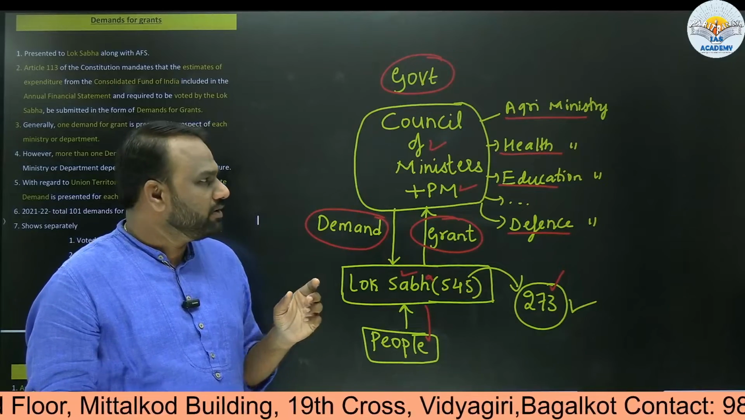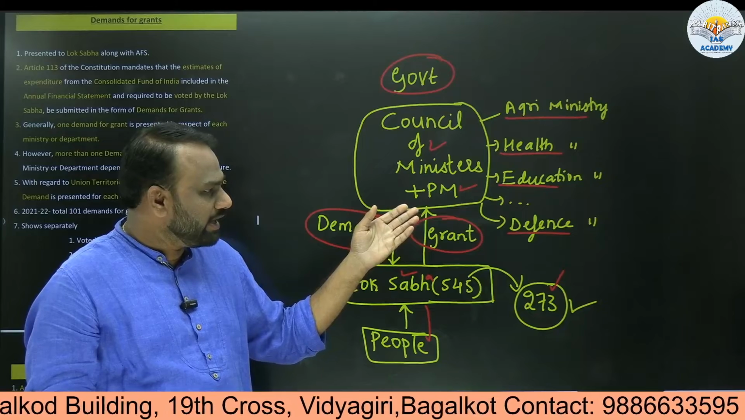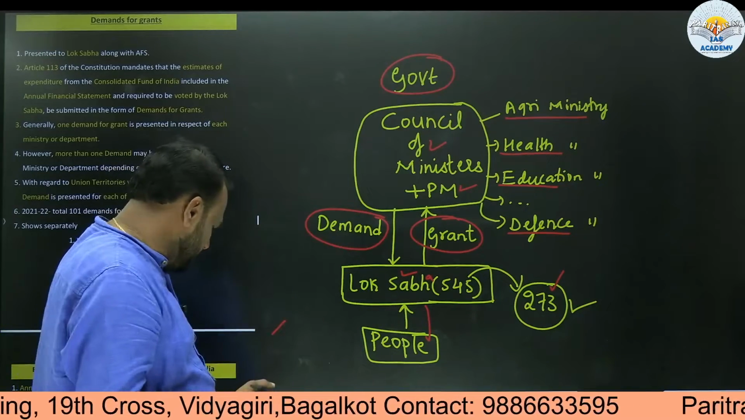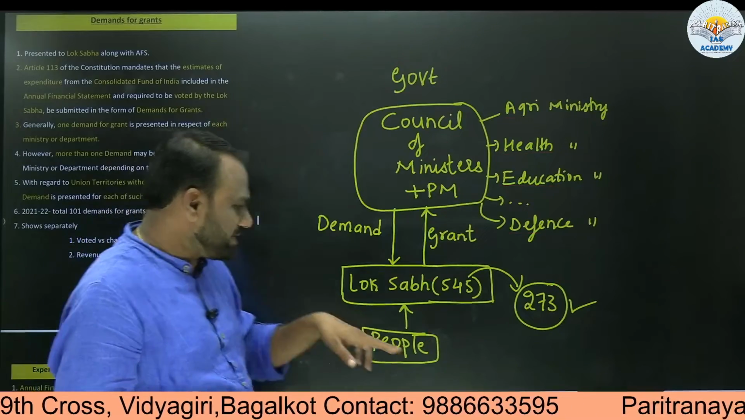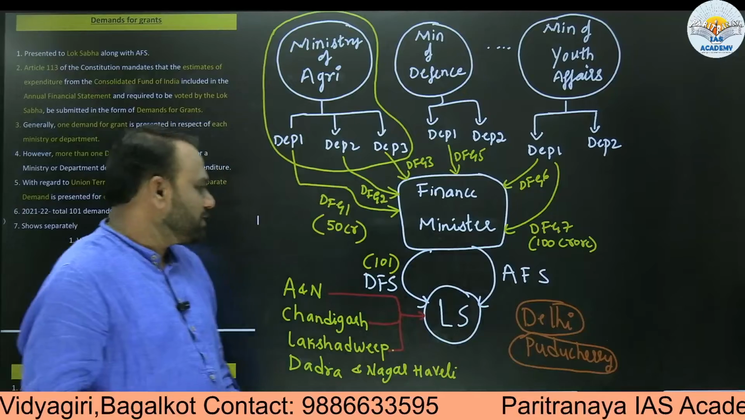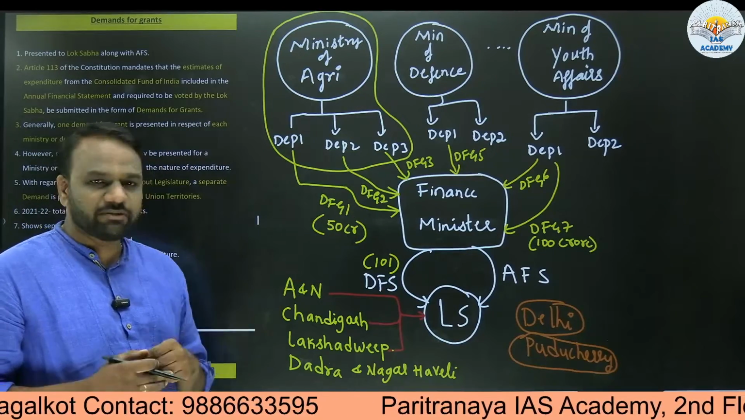Okay, for expenditure, here I have shown a few ministries: Agriculture Ministry, Health, Education, and so on. Next, with respect to ministries, we shall see how exactly they make demands. Here I have taken an example. Here we have the Finance Minister.